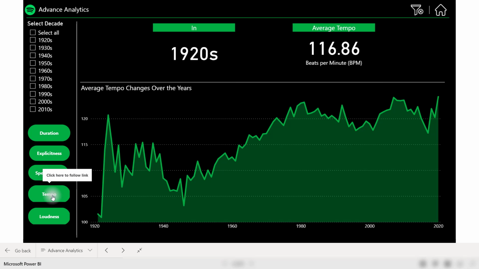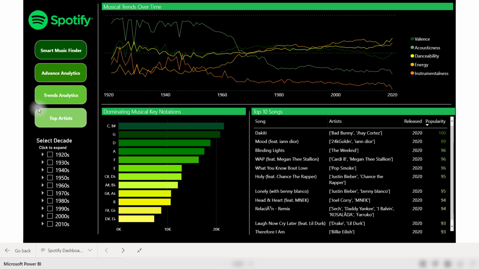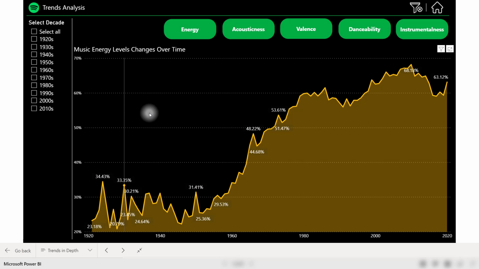We can see how tempo has changed over the years. It's getting increasingly fast, and loudness as well seems to be increasing. So that's a pretty cool display of this data here. Let's finish up with a couple more tabs here. Trend analytics. This is pretty similar, just one main visual that is taking all of our attention with our ability to select dynamic metrics here.